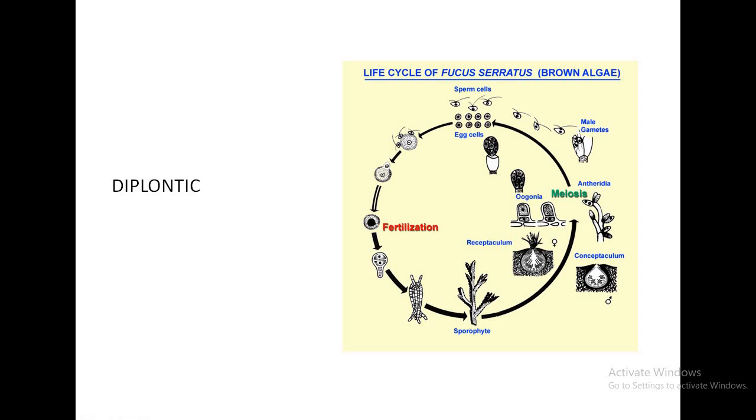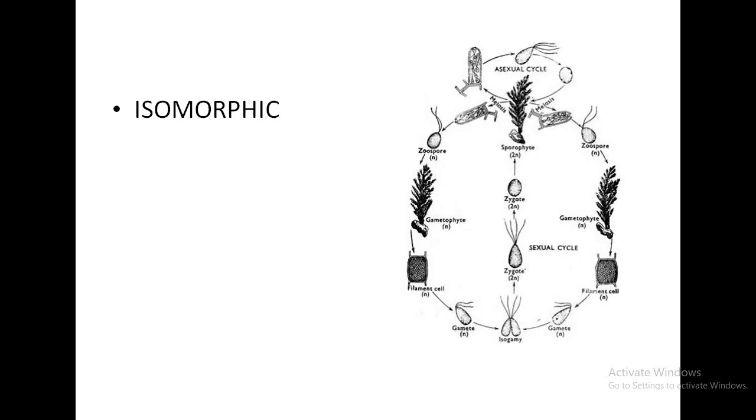When we see the life cycle of Cladophora glomerata, Fucus, Sargassum and diatoms, it is diplontic type, in which the main plant body is the sporophyte and all other stages are also diploid except the gametes, which are formed after meiosis. Here the gametangia are diploid and gametes are haploid. So this type of life cycle is called diplontic.